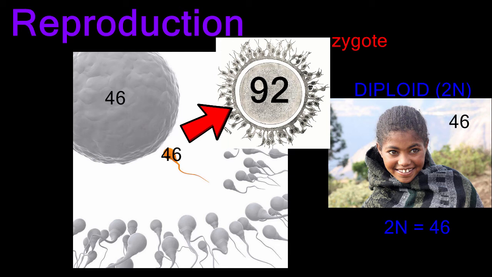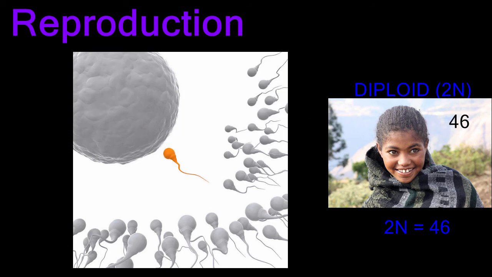But this does not happen because of those two divisions that happen during meiosis. The two divisions of meiosis cut the diploid number in half. This halved number of chromosomes is called the haploid number and is represented by the letter N. In humans, the haploid number is 23.